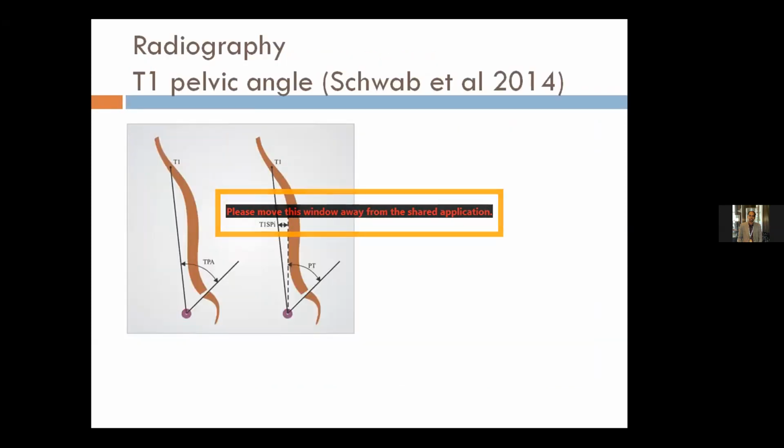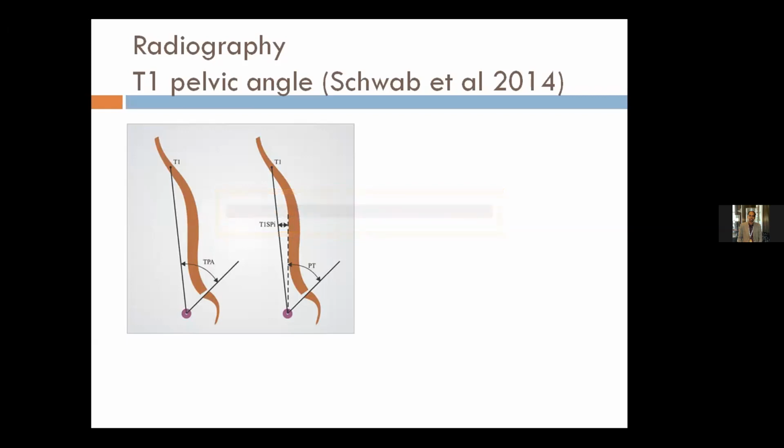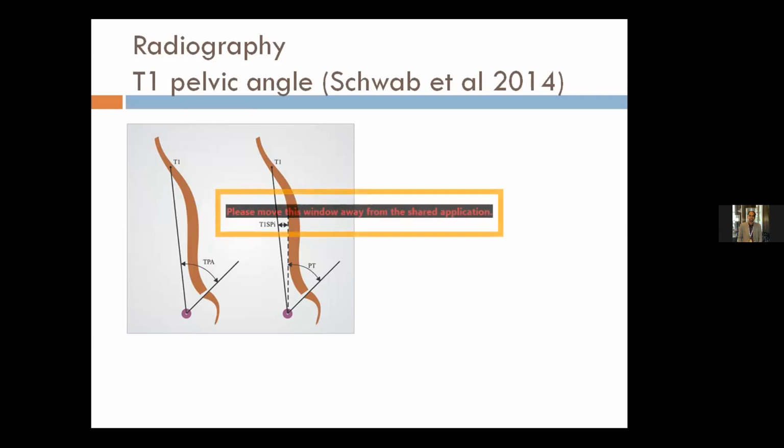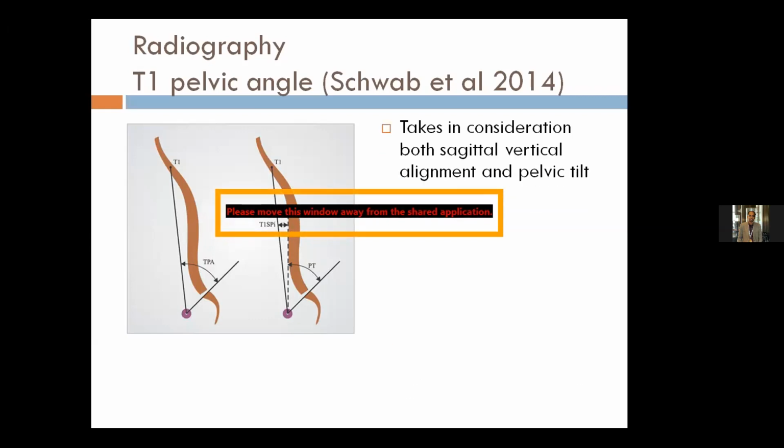One more angle which was described recently by Schwab and others in 2014 is the T1 pelvic angle, which is the angle between the center of the T1 vertebral body to the center of both femoral heads and a line along the superior end plate of the sacrum. This angle takes into consideration both sagittal vertical alignment and pelvic tilt, which are both important factors in evaluating and formulating treatment for these patients.